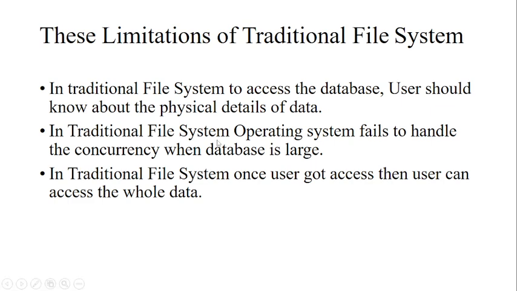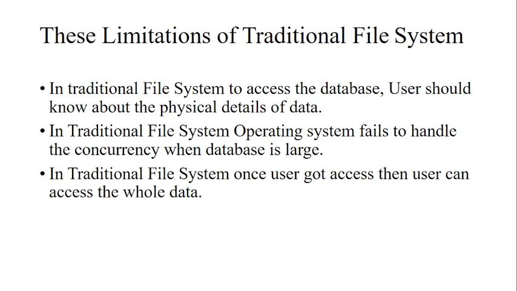The second is, in the traditional file system, the operating system fails to handle concurrency when the database is large. Concurrency means a particular piece of data being used by multiple users at the same time. Whenever the files are large, because we are storing all the data separately in separate files, and multiple users access the same data, like the names of students, there may be errors and failures.